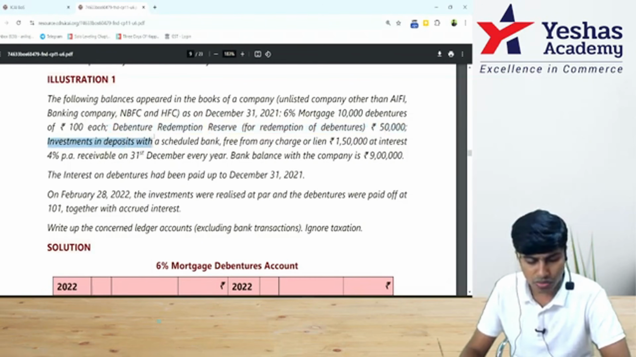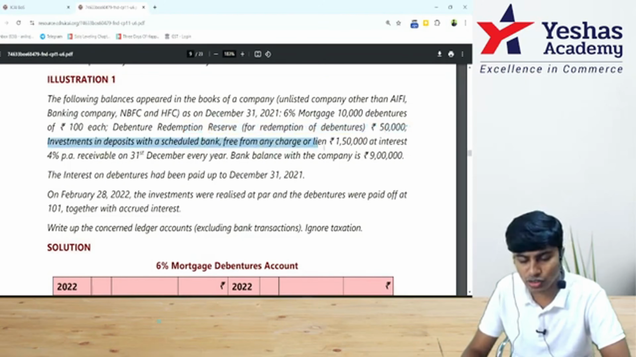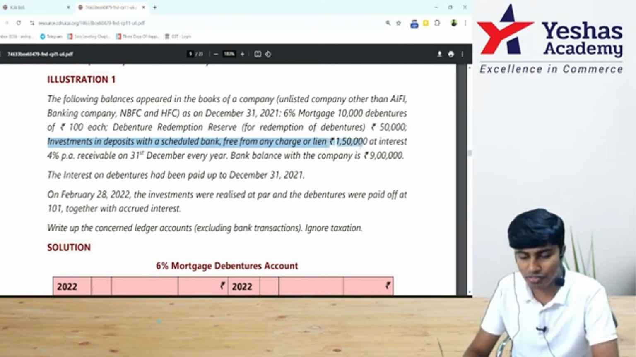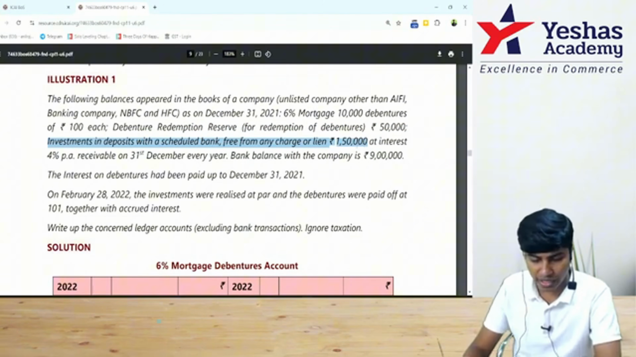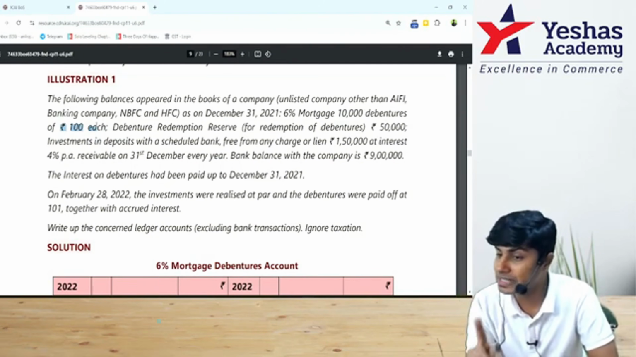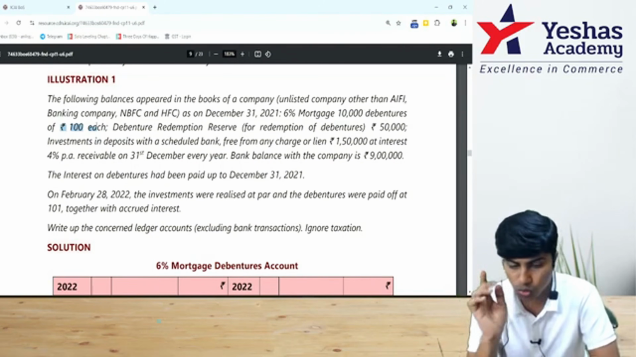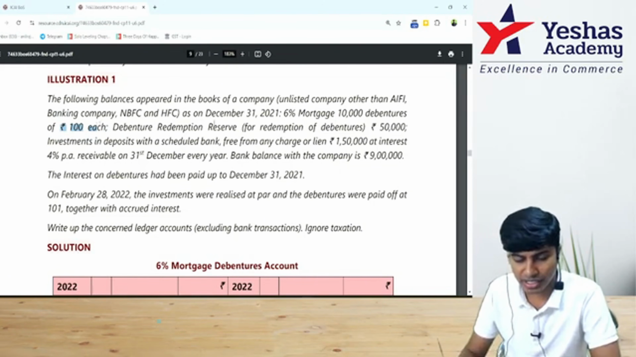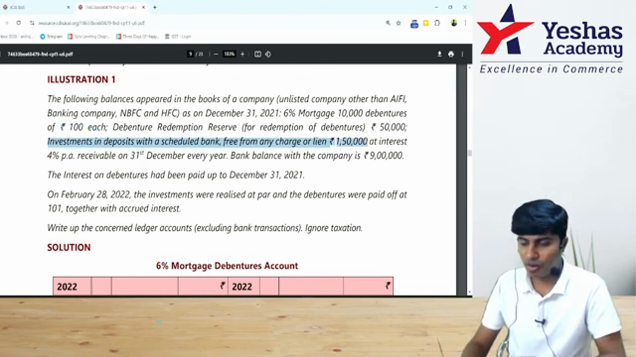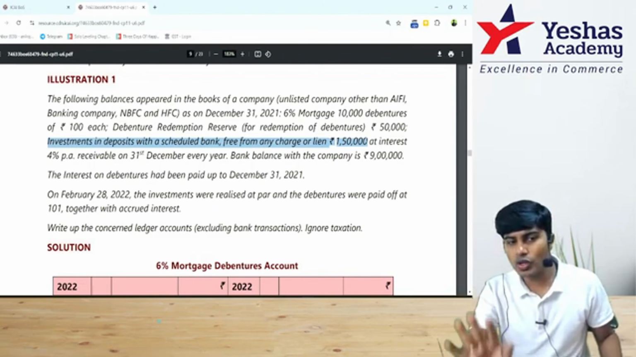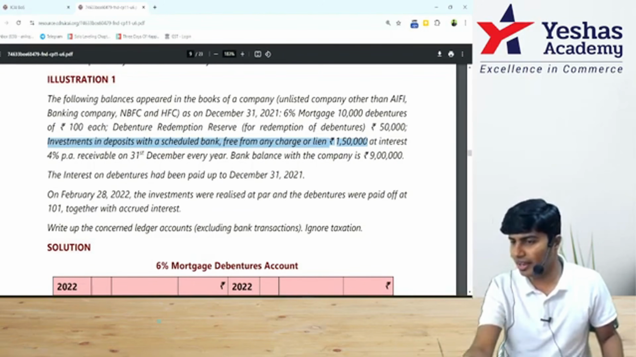Investments in deposits with a scheduled bank free from any charge or lien. Basically, they're trying to tell they've invested money in DRR investments. How much have they invested? 1 lakh 50,000. Now, we have 10,000 debentures of rupees 100 each, which comes to 10 lakh. This is the nominal value of debentures. Of this, 15% has to be maintained in DRR investments. You do 10,000 into 100, 10 lakh into 15%, 1 lakh 50,000. How much is there in DRR investments? Do you have to make any further investment? No. You should have had 1 lakh 50,000. There is 1 lakh 50,000. There is no need of creating further DRR investments.